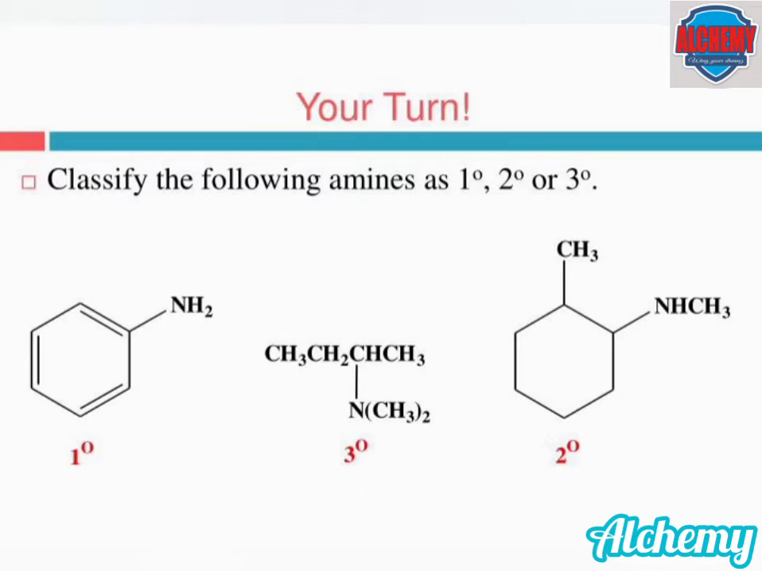In the first case, only one hydrogen of the ammonia molecule is replaced by an alkyl group, so it is a primary amine. In the second case, all three hydrogens of the ammonia molecule are replaced by alkyl groups, so it is a tertiary amine. In the third case, one of the hydrogens of the ammonia molecule is replaced by a methylcyclohexane group, and the other hydrogen is replaced by a methyl group, so it is a secondary amine.